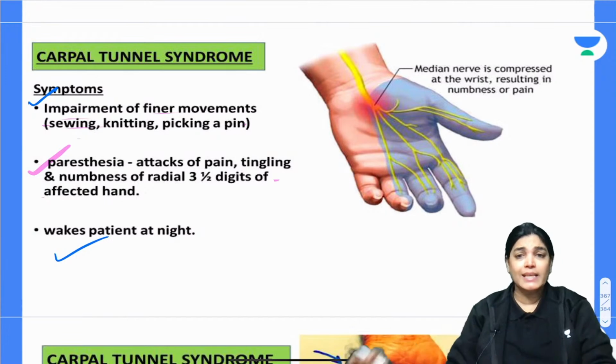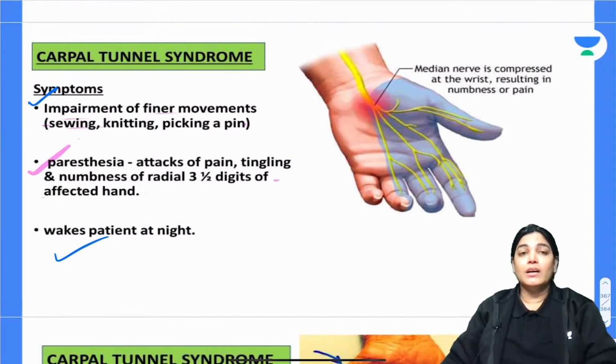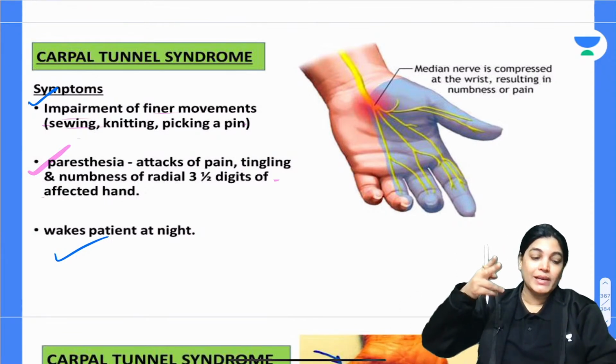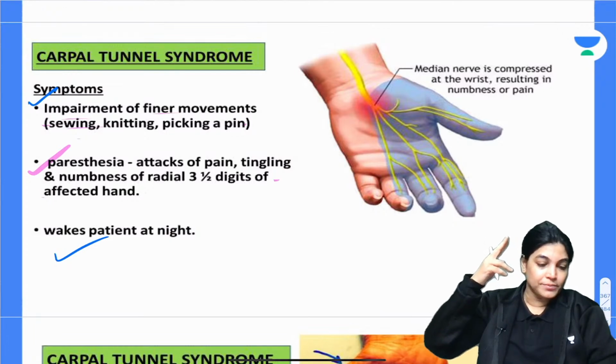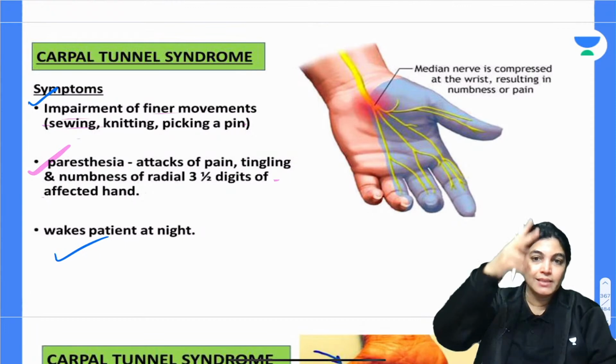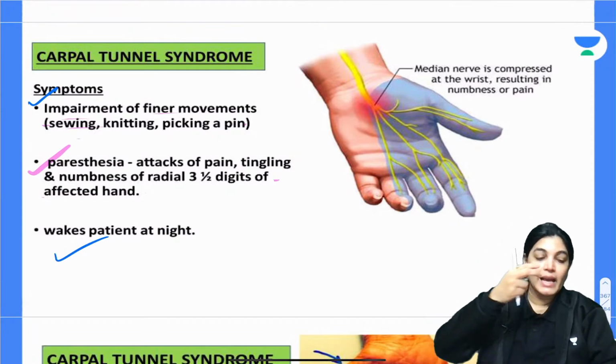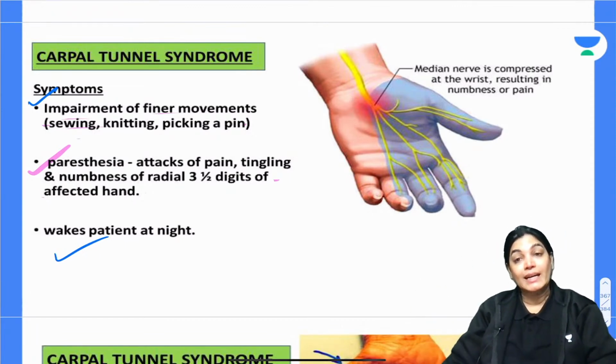In such cases, an operation can be done, with cutting and release of the flexor retinaculum.